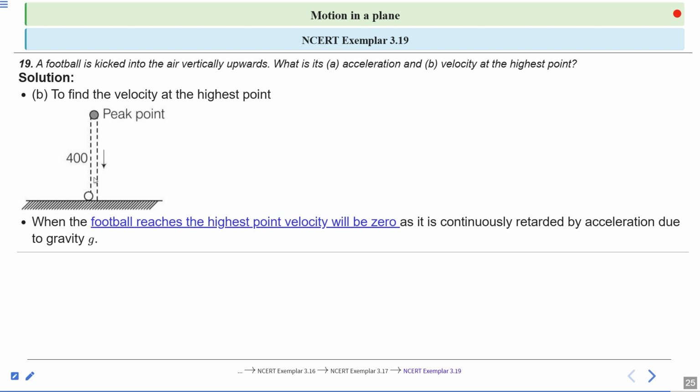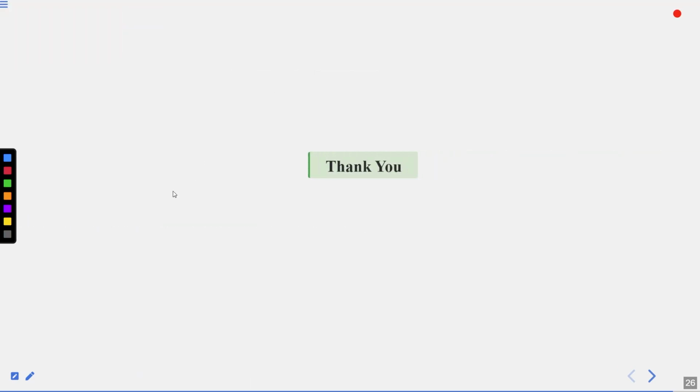When the football is kicked in the upward direction, there is a retardation due to gravity, which is vertically downward. So at maximum height, velocity will be 0. Clear? Thank you for your attention.